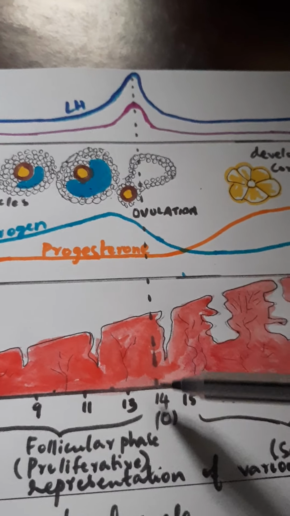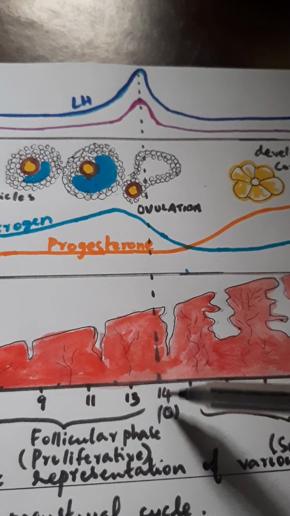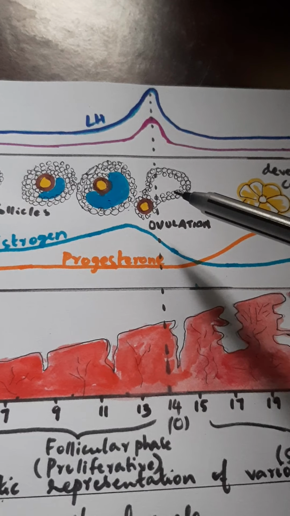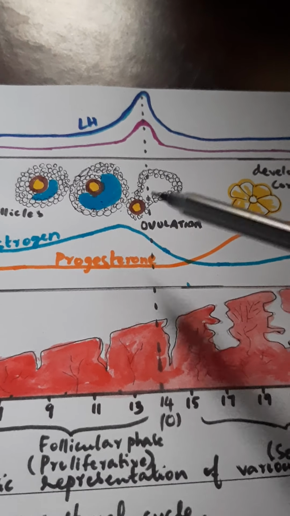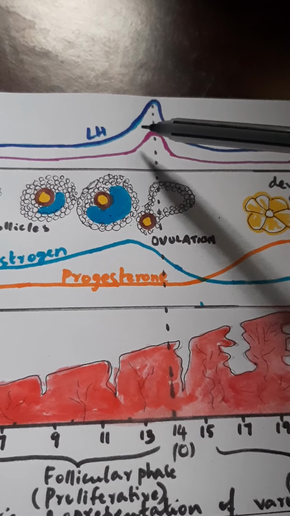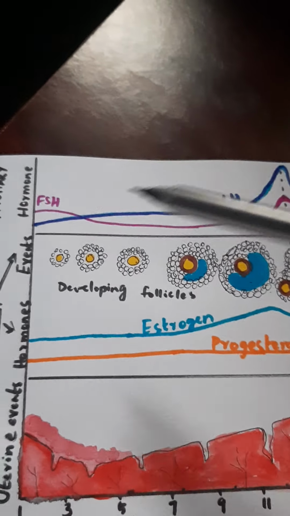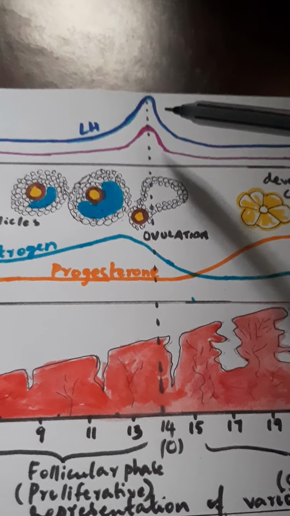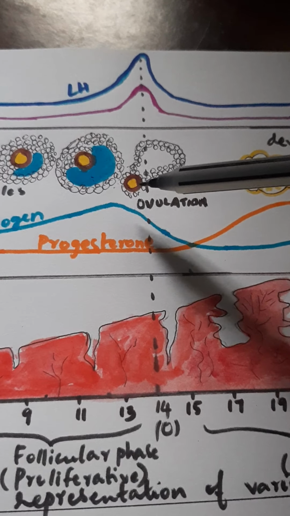Now what happens during the 14th day of the menstrual cycle? 14th day is regarded as the ovulation day. At that time, ovulation happens in the ovary, leading to the rupture of Graafian follicle. It is influenced by the pituitary hormones, luteinizing hormone and the follicle stimulating hormone. Both will be produced at peak, which will make the Graafian follicle to rupture and release the secondary oocyte.